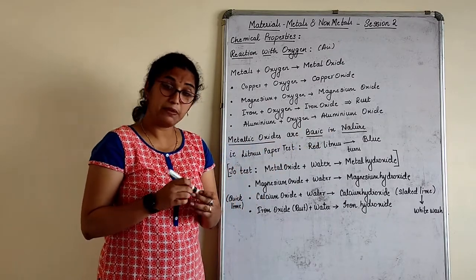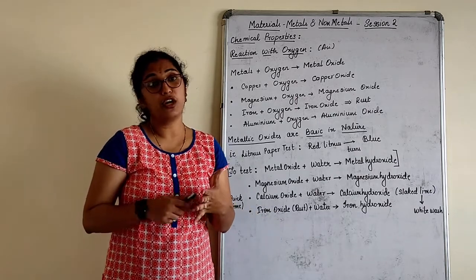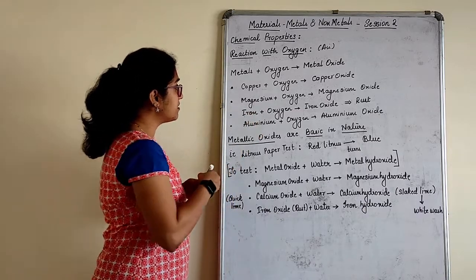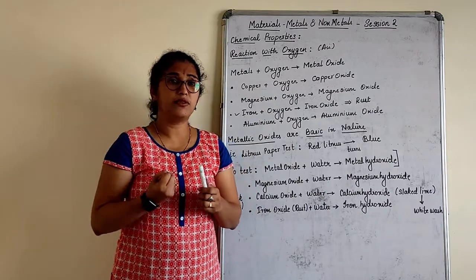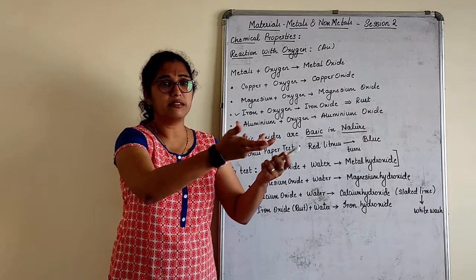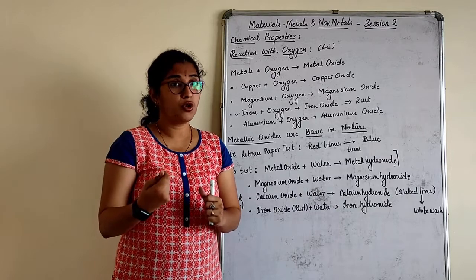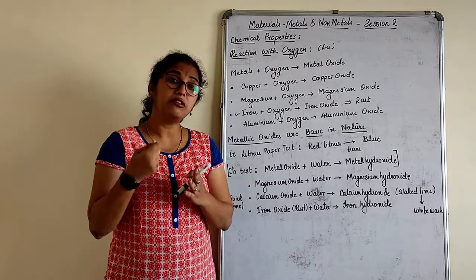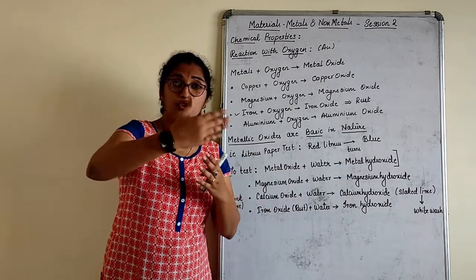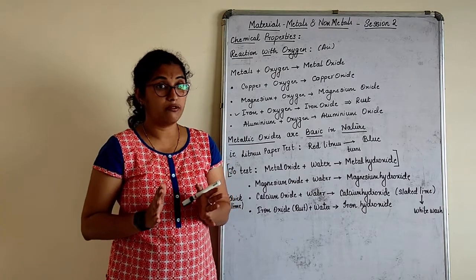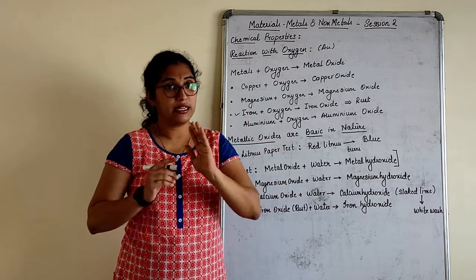Now how do we know that they are basic in nature? One or two examples are given in the notes as well as in your textbook. Let us take iron oxide, which is nothing but rust. Let us collect some rust. We'll scrape it out from an old thing which is available. We will get some rust in the form of a powder. Dissolve that powder in water. It's highly impossible, you cannot really dissolve rust because it will float on water. But still some part of it will get mixed with water, not dissolve, okay? That rust particle will be floating in water, but still it gets mixed with water, that I can tell you.